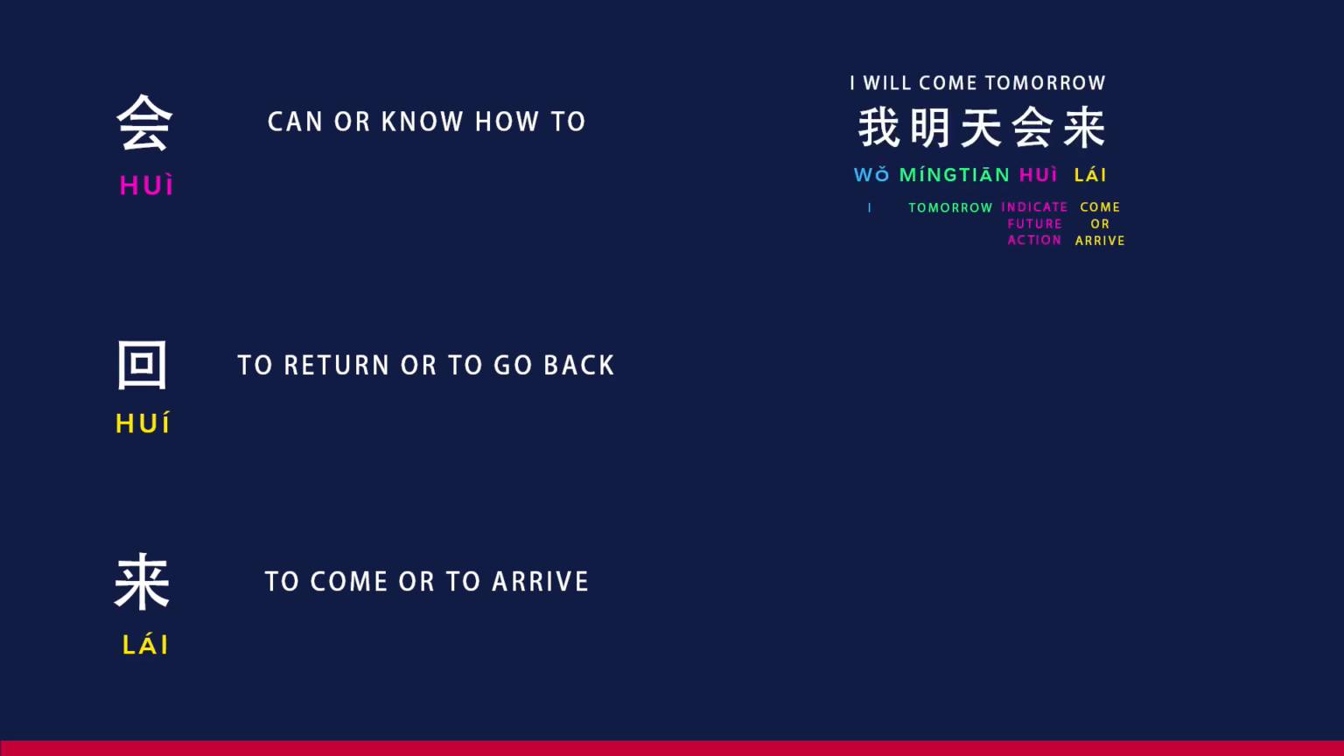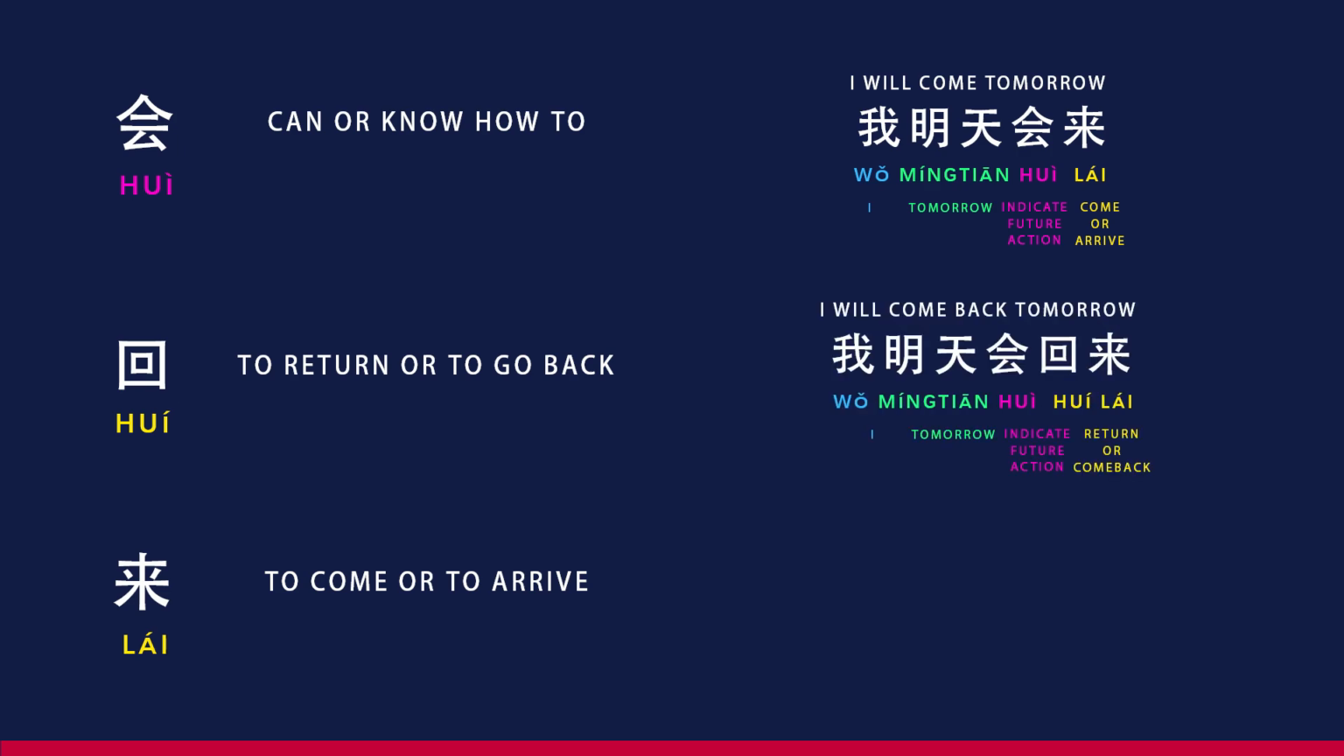我明天会来. I will come tomorrow. In this sentence, 会 indicates the future action or capability, and 来 signifies the act of coming or arriving. The sentence expresses the speaker's intention to come tomorrow. 我明天会回来. I will come back tomorrow, similar to the first sentence, but with the addition of 回来, emphasizing the action of returning. It conveys the speaker's intention to come back tomorrow.